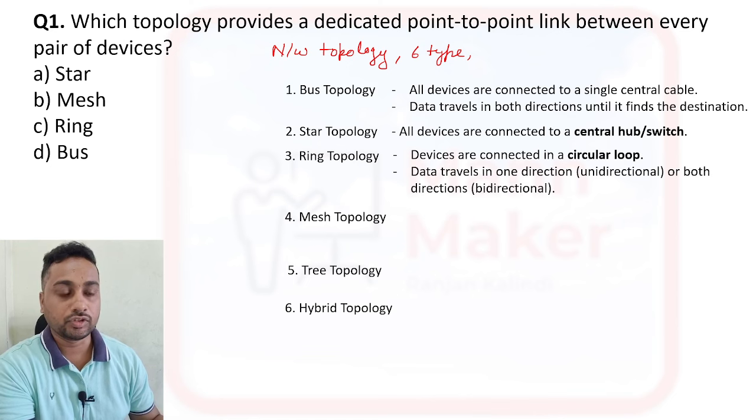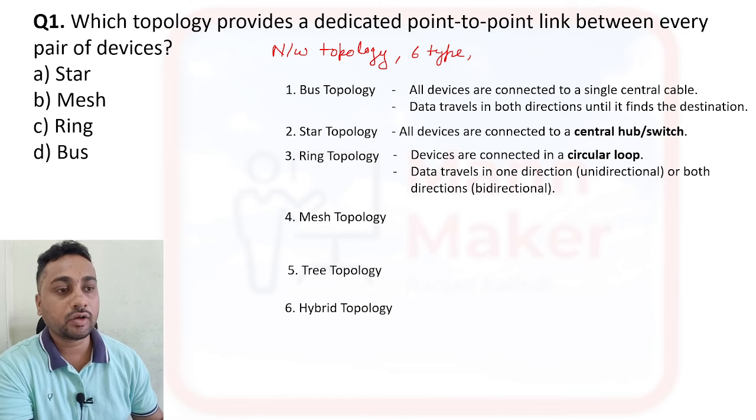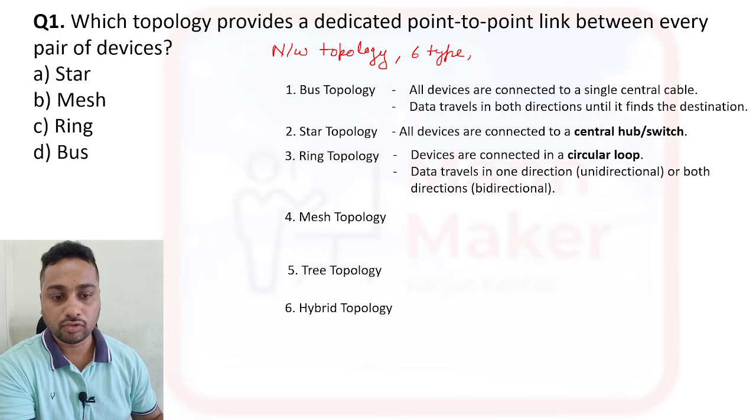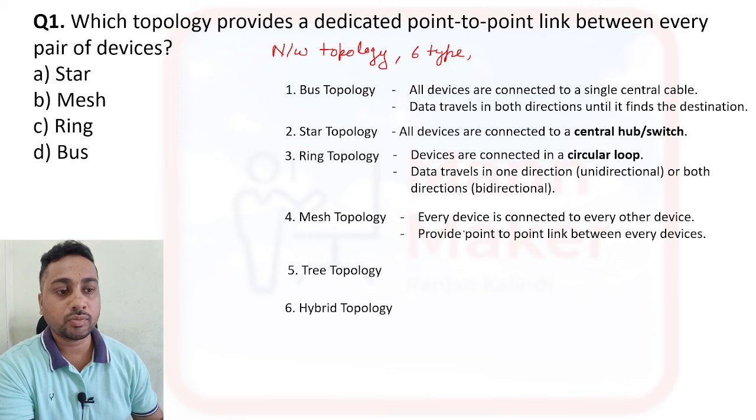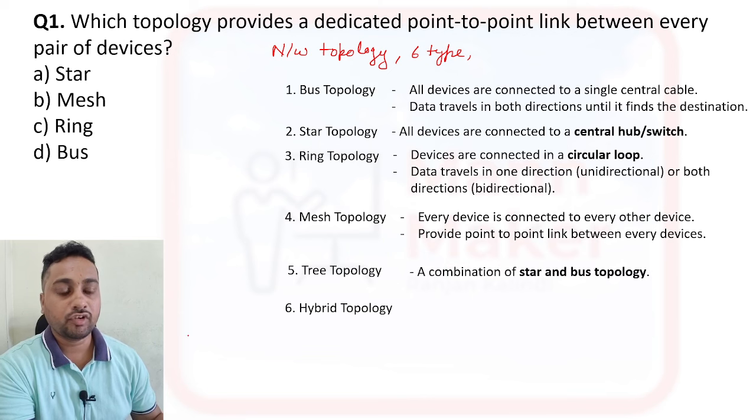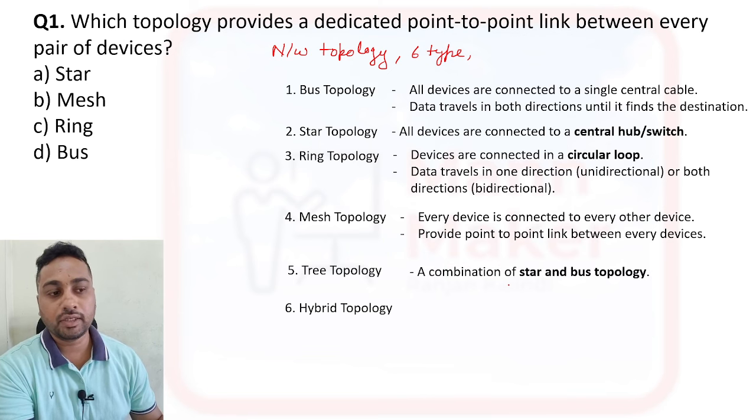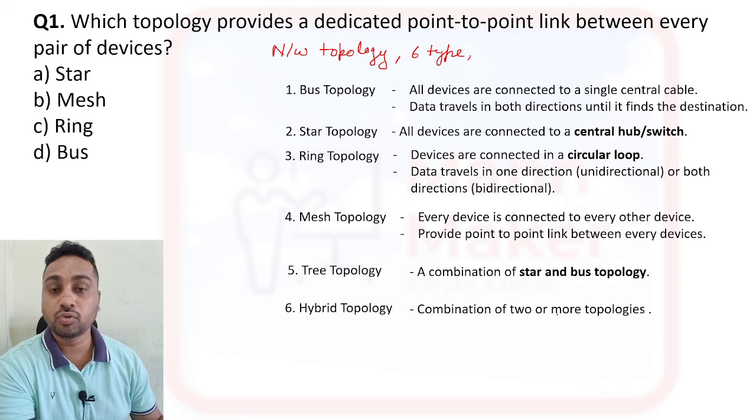In ring topology, devices are connected in a circular loop, and data travels in one direction or both directions, so you can say it is unidirectional and bidirectional both. In mesh topology, every device is connected to every other device, and it provides a point-to-point link between every pair of devices. Tree topology is a combination of star and bus topology, and hybrid means a combination of two or more topologies.